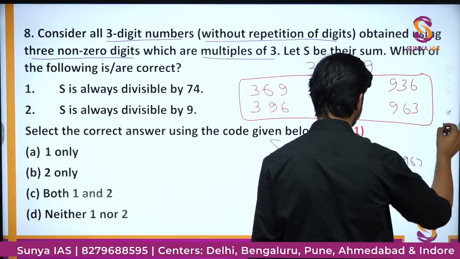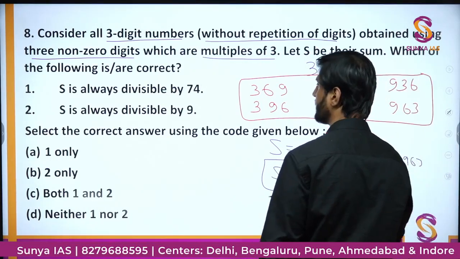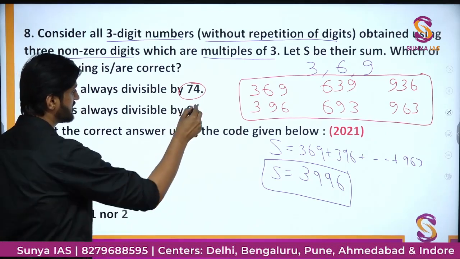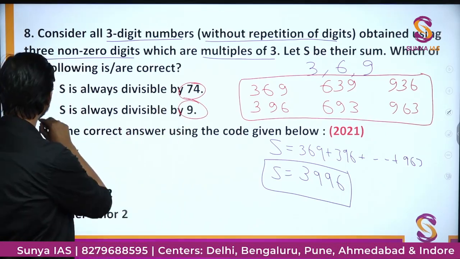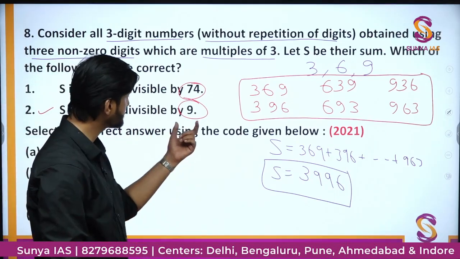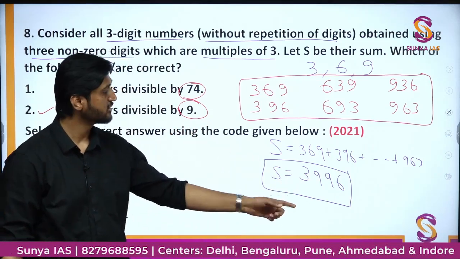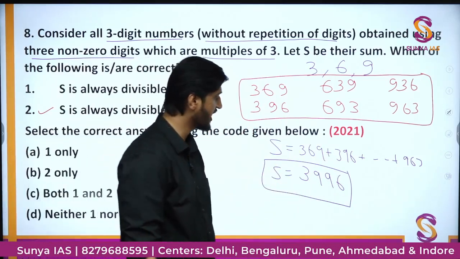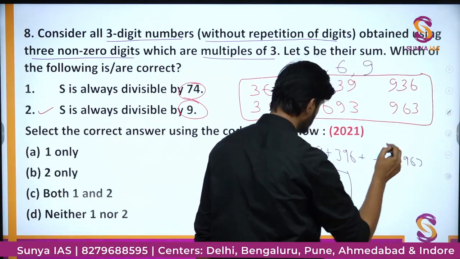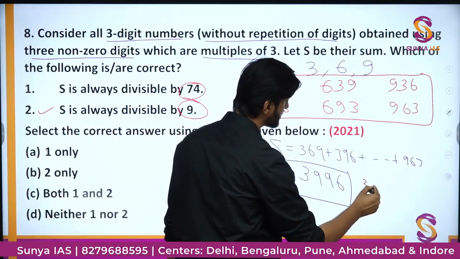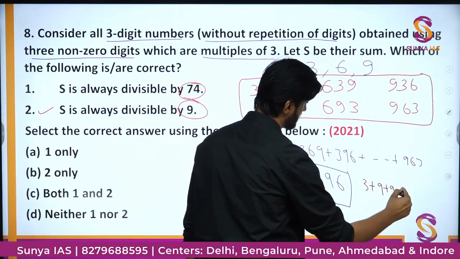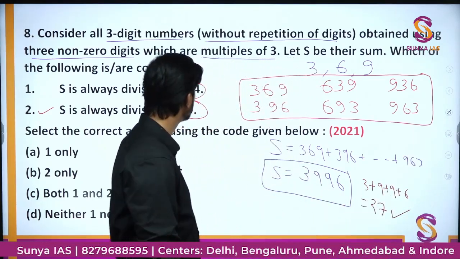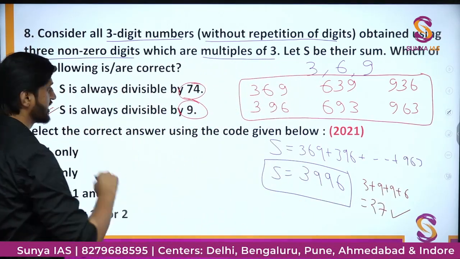The first statement says that S is always divisible by 74, and statement 2 says S is always divisible by 9. Statement 2 is easier to verify, because if some number is divisible by 9, the sum of all the digits should also be divisible by 9. So in this sum we have 3 plus 9 plus 9 plus 6. The sum is coming out to be 27, and 27 is divisible by 9.